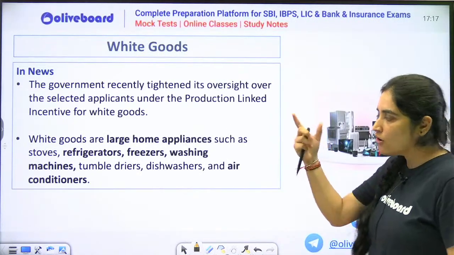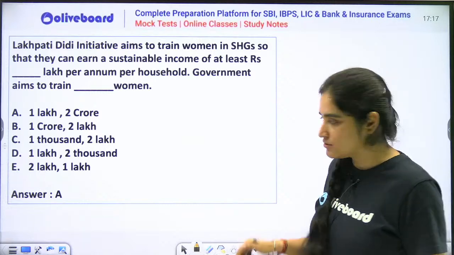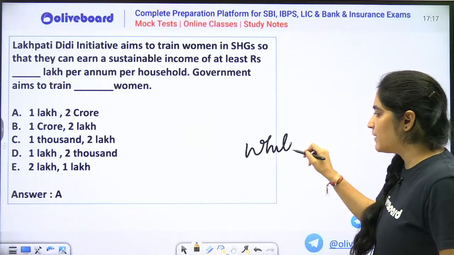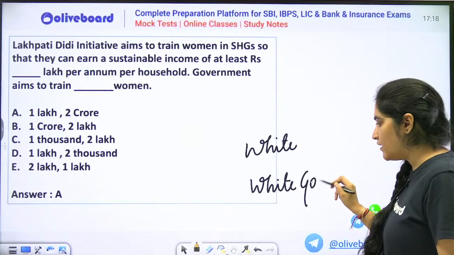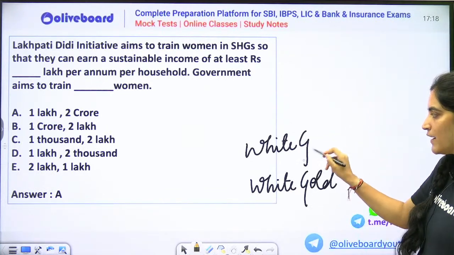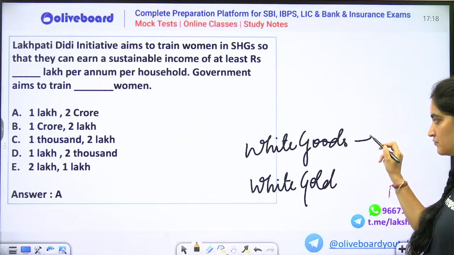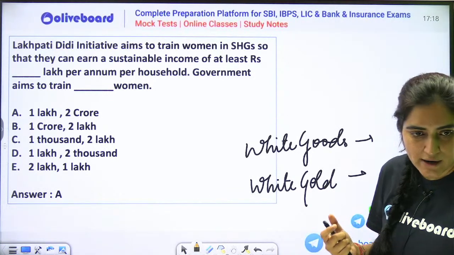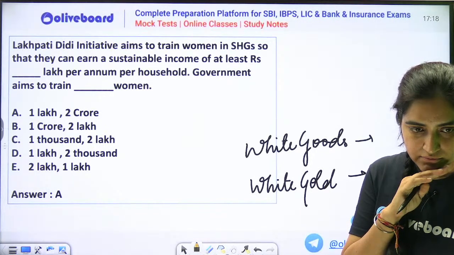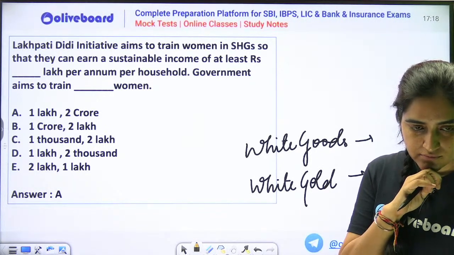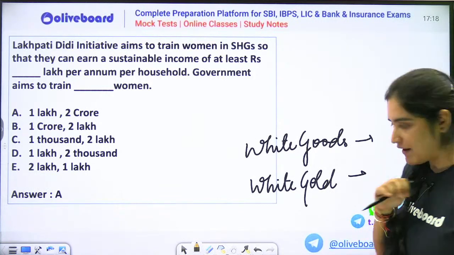Now, do you all know about white goods? What are white goods? In today's RBI class, I talked about white gold. What is white gold and what are white goods? White gold is cotton.